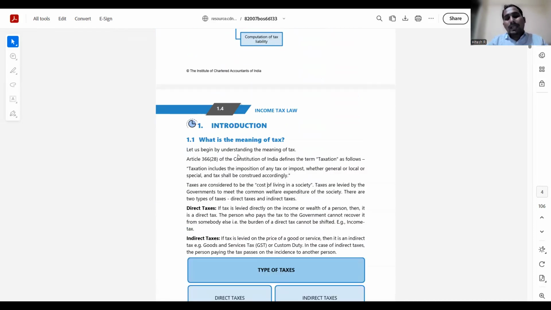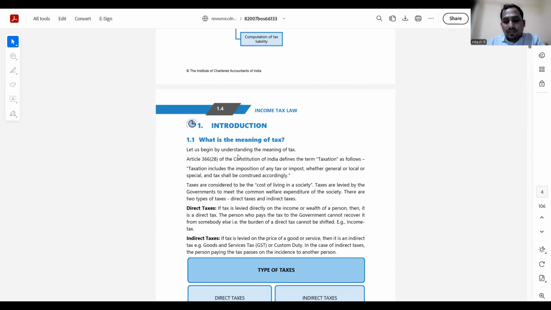Okay. So, introduction. What is the meaning of tax? Let us begin by understanding the meaning of tax. You may feel that I am reading the text, but I'll give you context wherever necessary. Taxation, by definition as per the Constitution of India, would mean anything that includes the imposition of any tax or impost, whether general, local, or special, and tax shall be constituted accordingly. Here they are not giving you a clear definition. They are just simply telling you it is an imposition of any tax or impost, be it general or local level, or a special case, and the tax shall be constituted accordingly given the context.